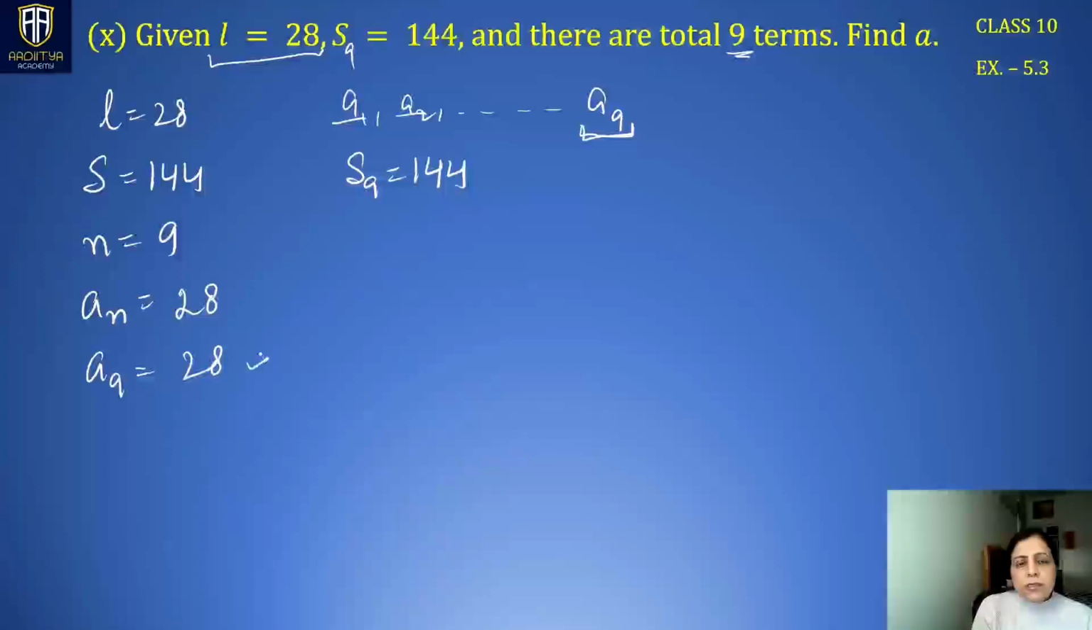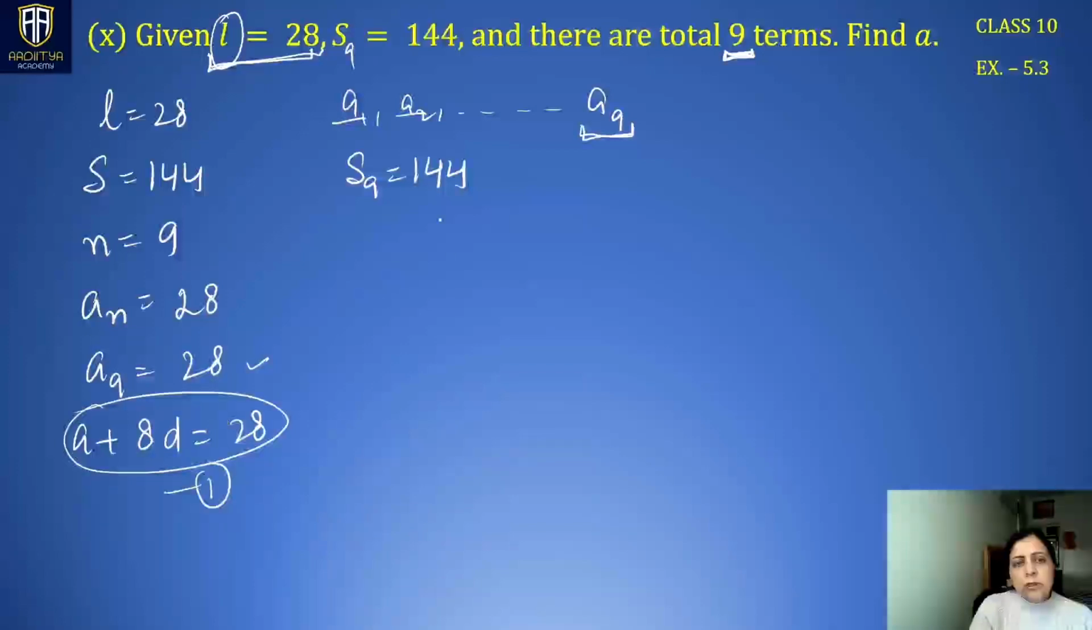Now we have got this thing. Last term is the ninth term. Since the sequence has only 9 terms, this is the last term. And since this is at the ninth position, a9 is 28. So we have a plus 8d is 28. Right? Now a and d both are not known to us. So this is the first equation that we have got. Now look for another equation.